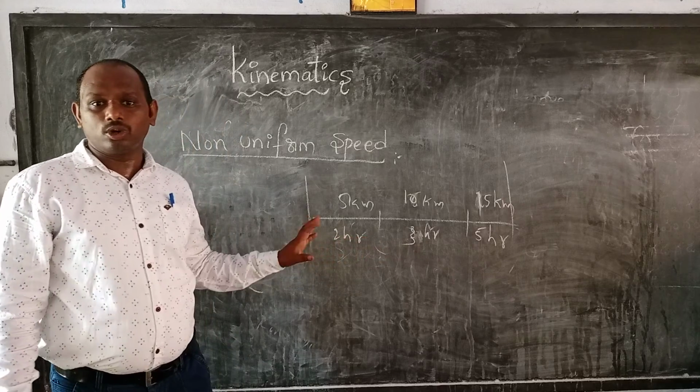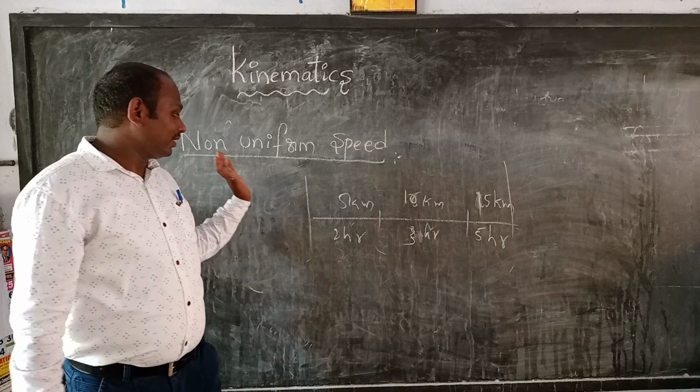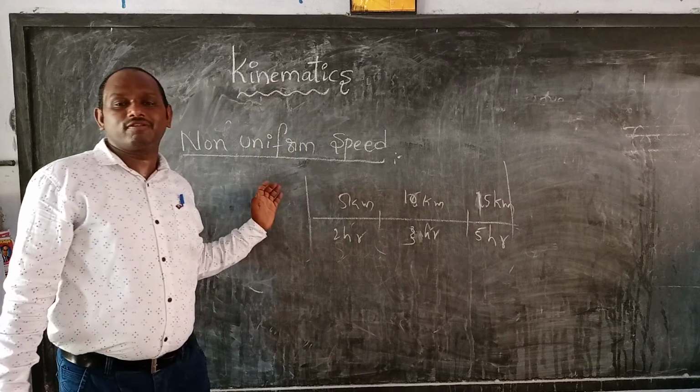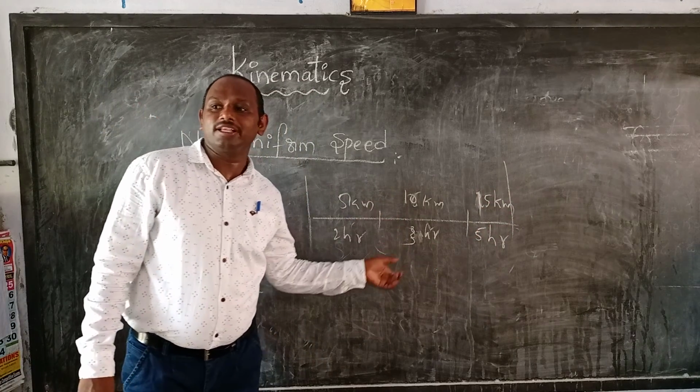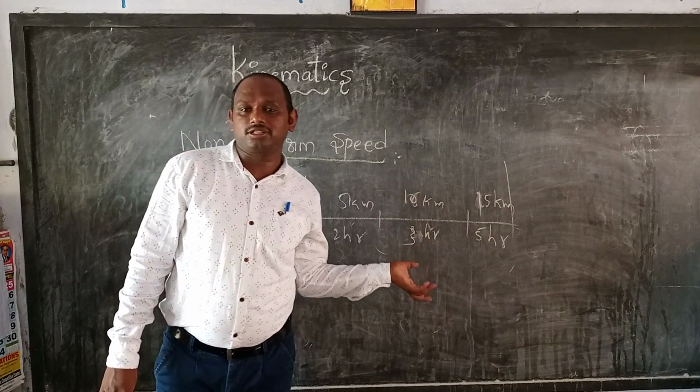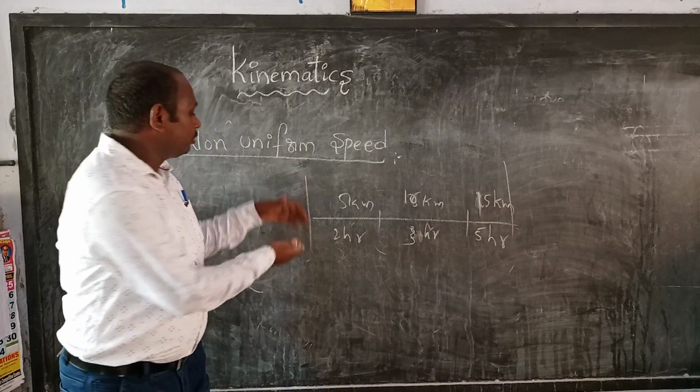Is time equal? No, time is unequal. Distance is equal, time is unequal. So equal distances in unequal intervals of time is non-uniform speed, and it can also be reversed.